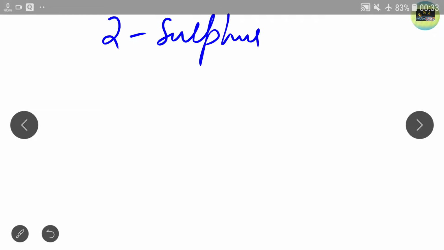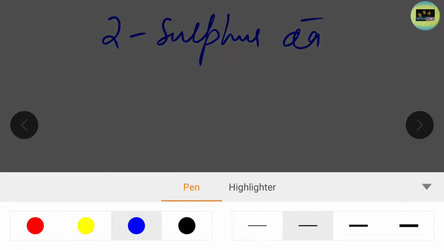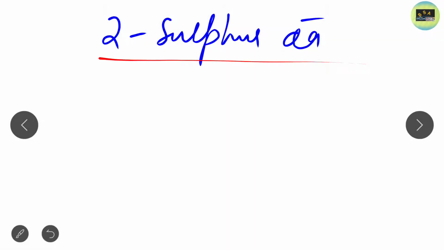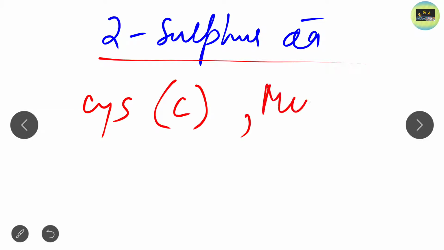Another important thing that I forgot to mention. Like the two hydroxyl amino acids, serine and threonine, there are two sulfur containing amino acids. What are they? Cysteine, that is C, and methionine, that is M. So cysteine and methionine are the two sulfur containing amino acids.